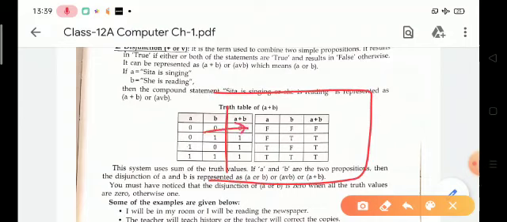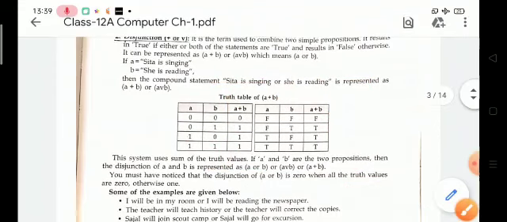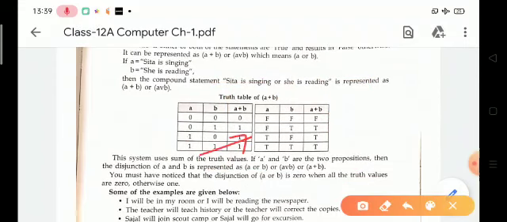Here, the first condition is false and the second condition is false, so the output will be false. For the second condition, A is false and B is true, so the output will be true because one condition is true. If any one condition is true, then the output is true. In the third condition, A is true and B is false, but the output is true because the first condition is true.